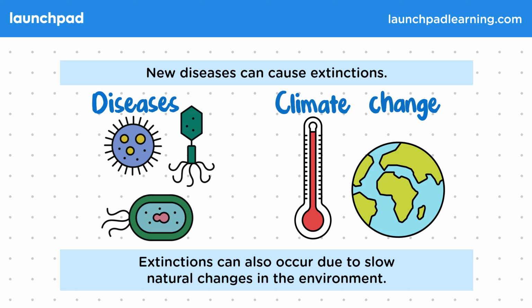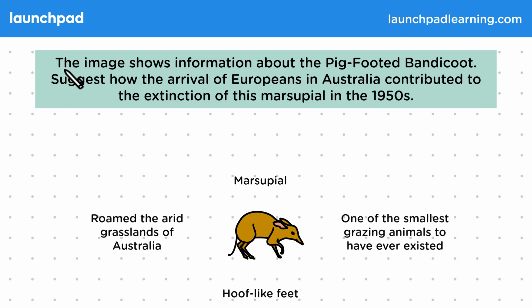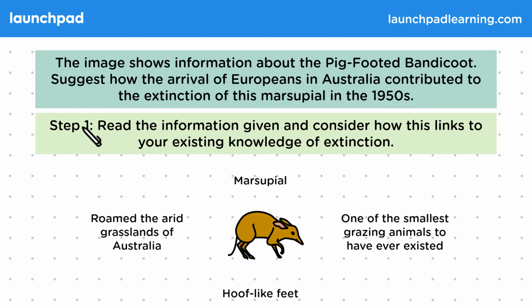What sort of exam question might you see about extinction? The image shows information about the pig-footed bandicoot. Suggest how the arrival of Europeans in Australia contributed to the extinction of this marsupial in the 1950s. So, step 1, read the information given and consider how this links to your existing knowledge of extinction.